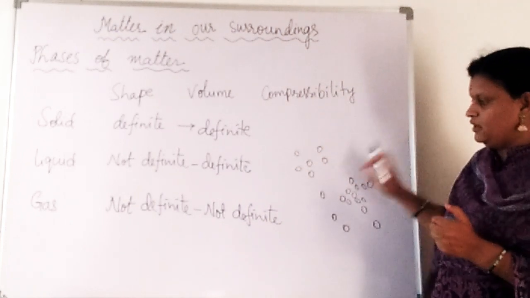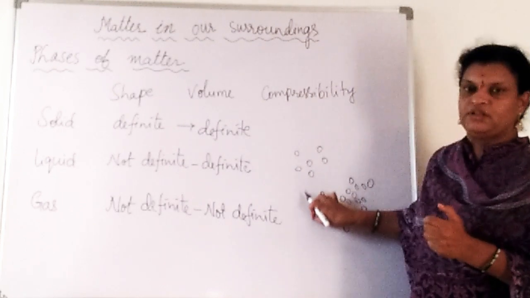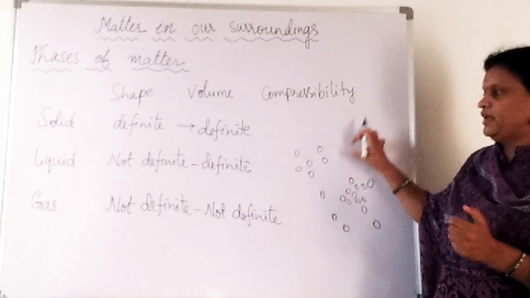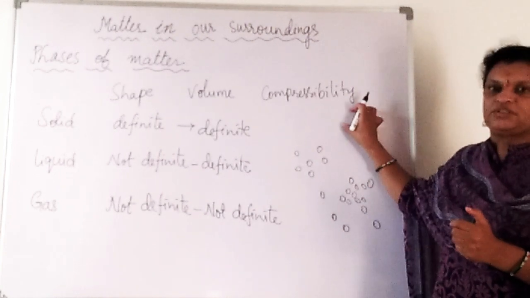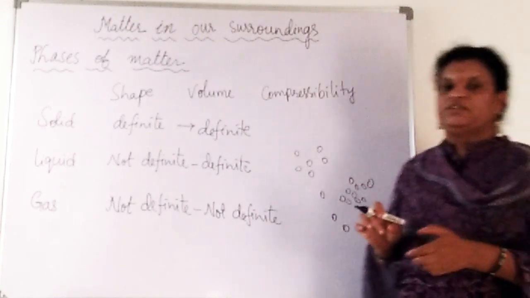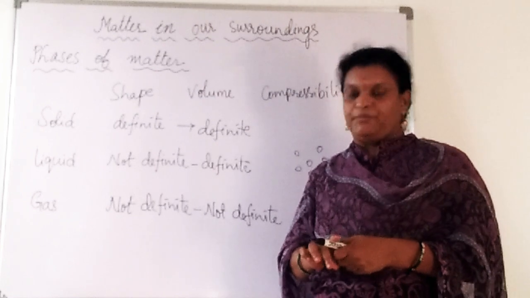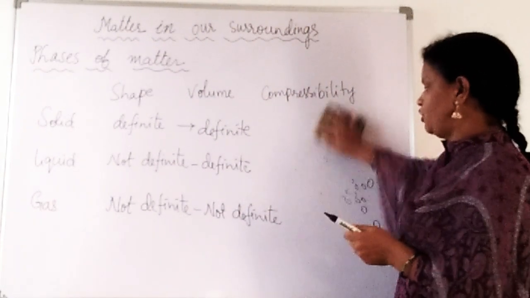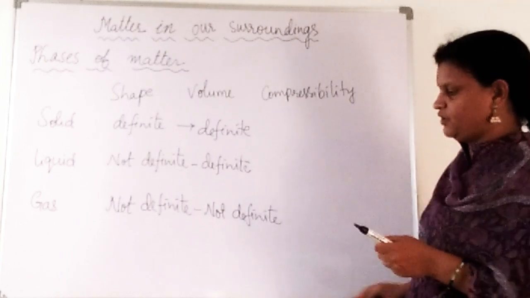So comparing gases, liquids and solids, gases are more compressible. Next come liquids, and after that come solids. We can say solids are almost not compressible. Here we have one question: if you take a sponge, a duster,